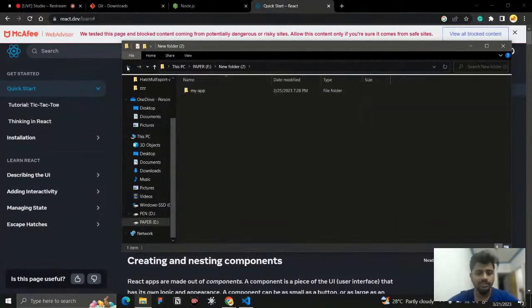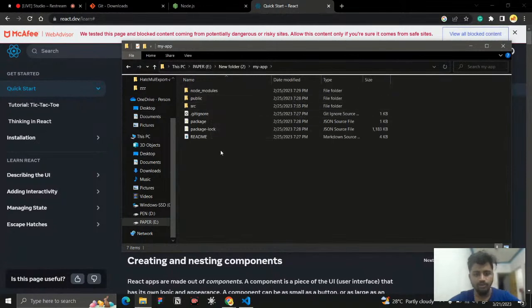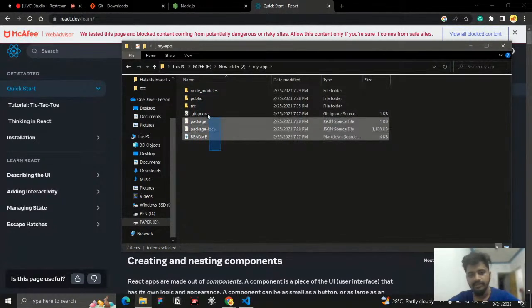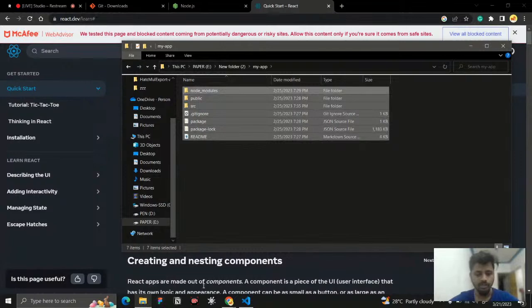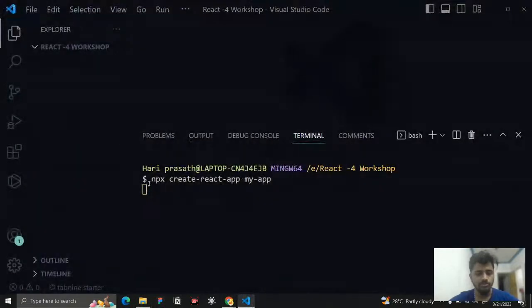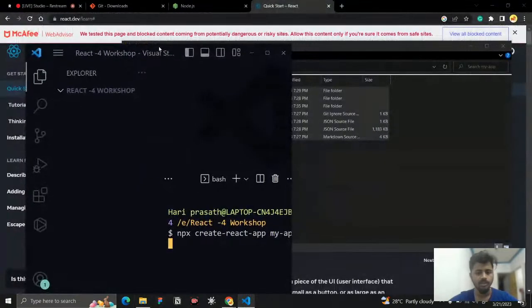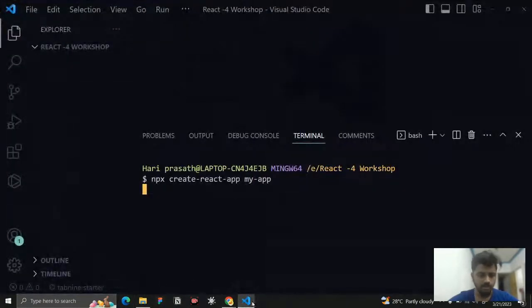So once we run this code, my app will be created, a separate folder will be created, and in this folder we will get all the things. It is automatically installed. By default it will go and start to install automatically. I don't know why it is not installing. It depends upon your network connection also.